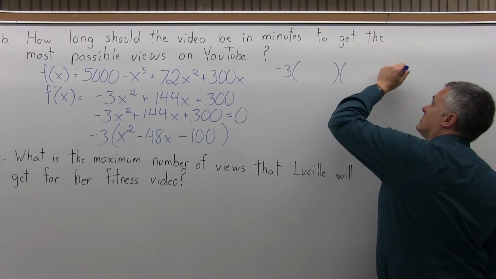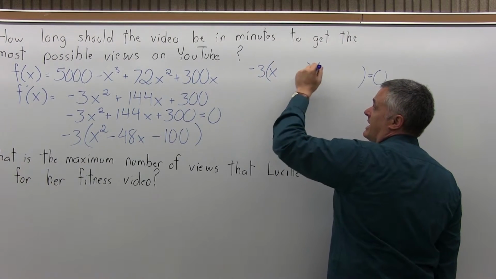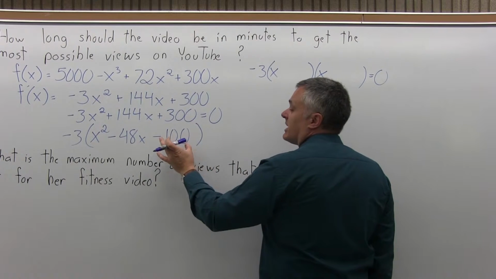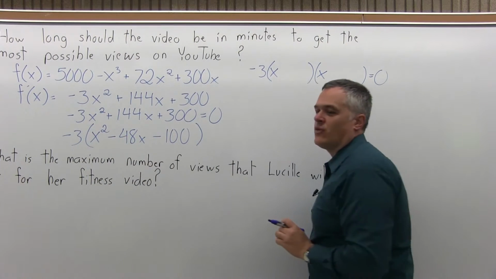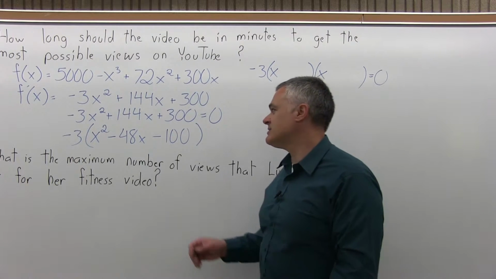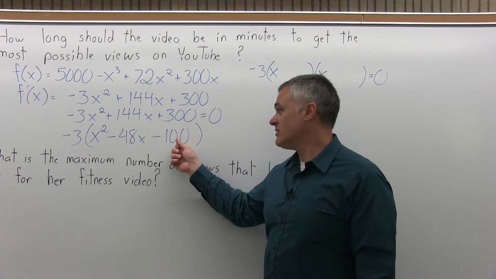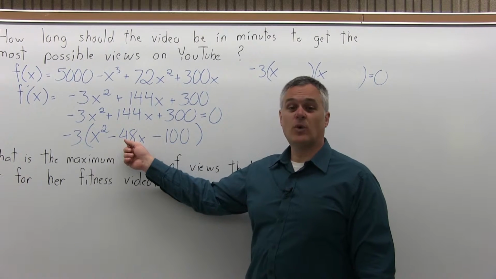And I'm going to set up 2 sets of parentheses. I still have an equals 0 at the end. And I'm going to go x, x. Now I want 2 numbers to multiply to make 100 and add or subtract somehow to make a negative 48. So there's a lot of options, like 5 times 20 is 100, 4 times 25 is 100, 100 times 1 is 100. But I want to combine them somehow to make a 48.